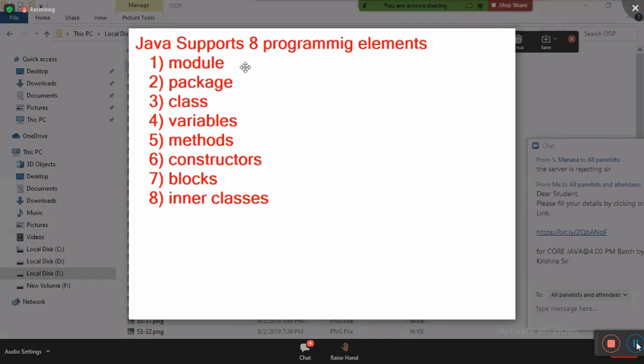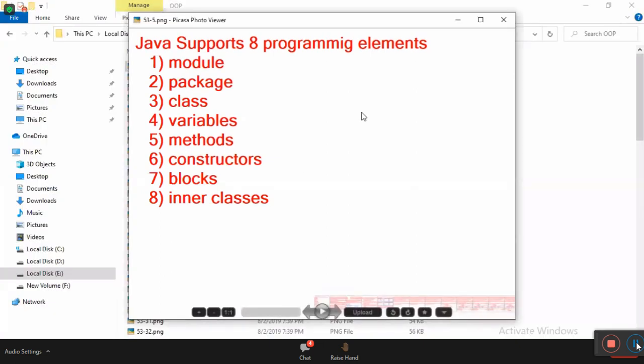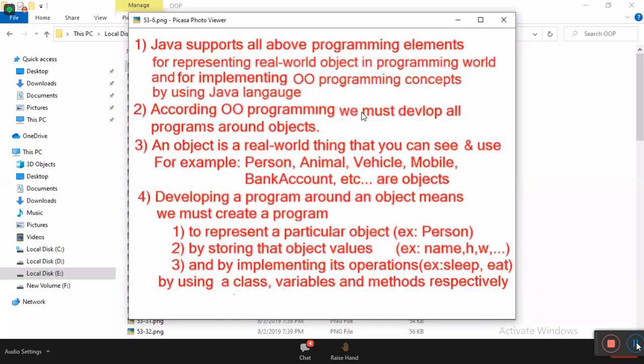Tell me, Java supports 8 programming elements. They are module, package, class, variables, methods, constructors, blocks, and inner classes. Java supports all the above programming elements for representing real-world objects in the programming world and for implementing object-oriented programming concepts by using the Java language. Very, very important 2 points are coming.